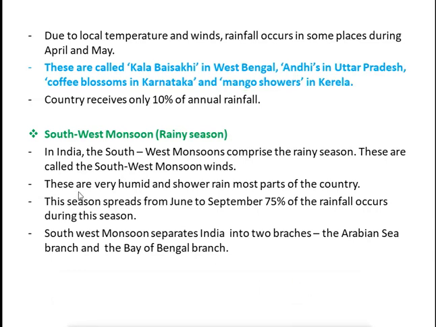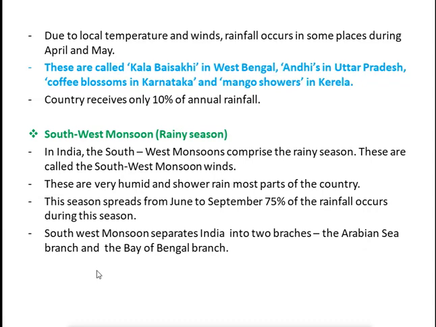Now we are going to read about the second season, that is the southwest monsoon season, also known as the rainy season. So in India, the southwest monsoon comprises the rainy season. Means you have to remember that the southwest monsoon season is known as the rainy season. And these are called southwest monsoon winds because the direction of the wind will be towards southwest. So that's why it is called southwest monsoon winds.